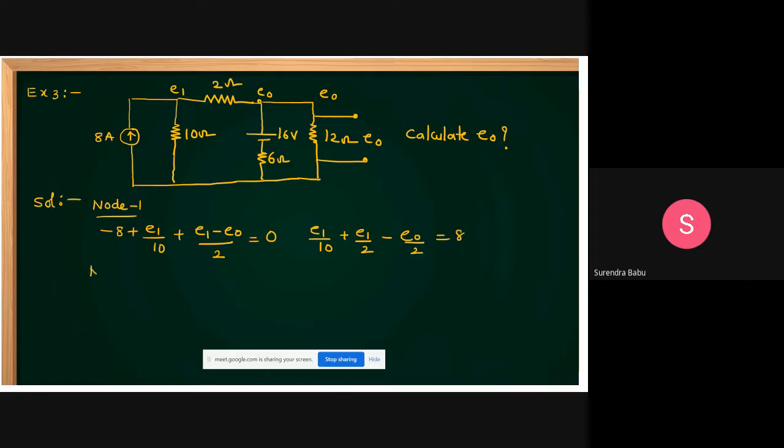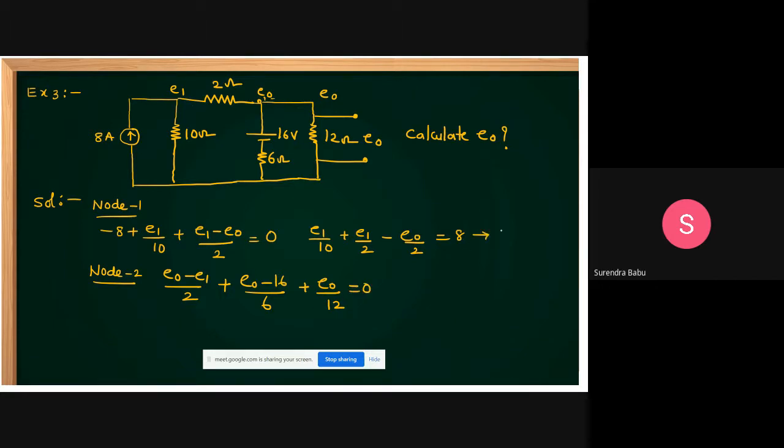Then you take node 2, apply at node 2, students. If you apply at node 2, what you can get? E0 minus E1 by 2, plus E0 minus 16 by 6, plus E0 by 12 is equal to 0.